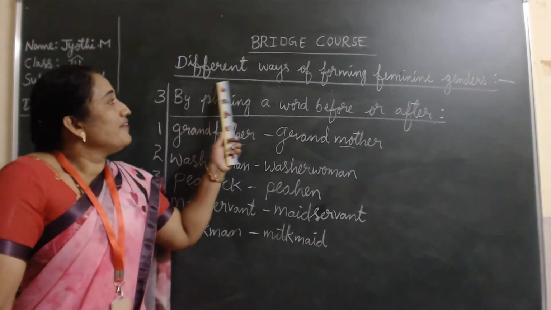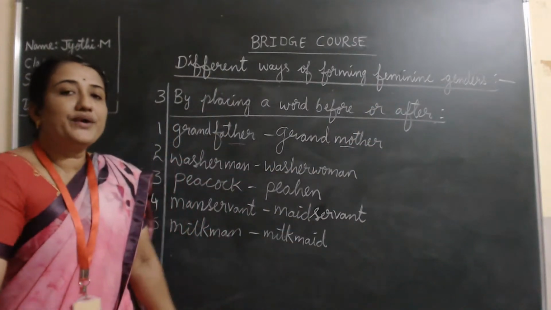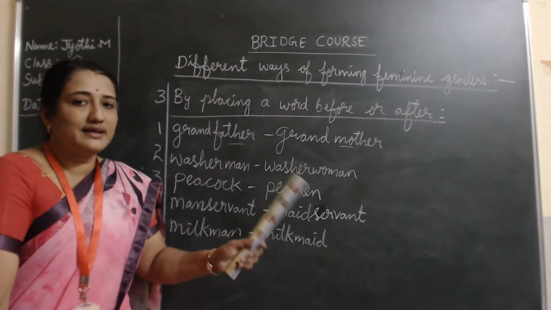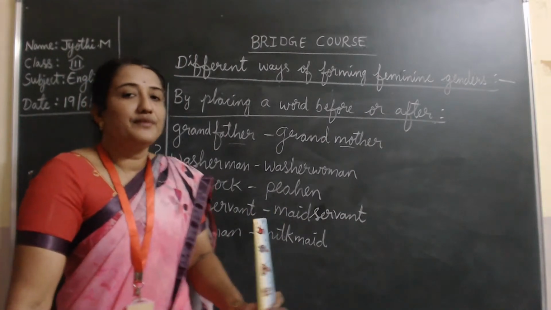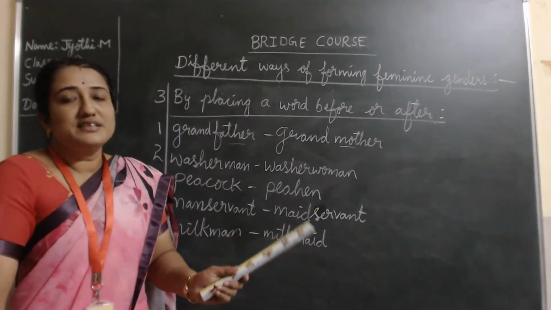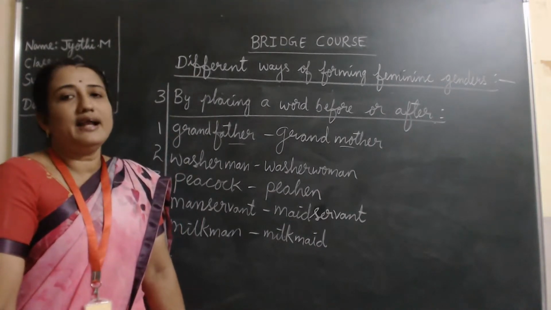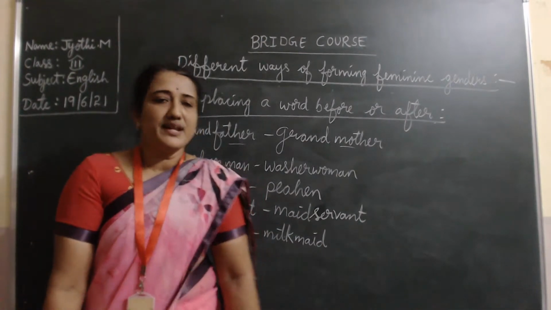See children, different ways of forming feminine genders. First you saw by putting an entirely different word like boy, girl, uncle, aunt, sir, madam. Second one was you added ESS and INE to the masculine gender to get its feminine gender.